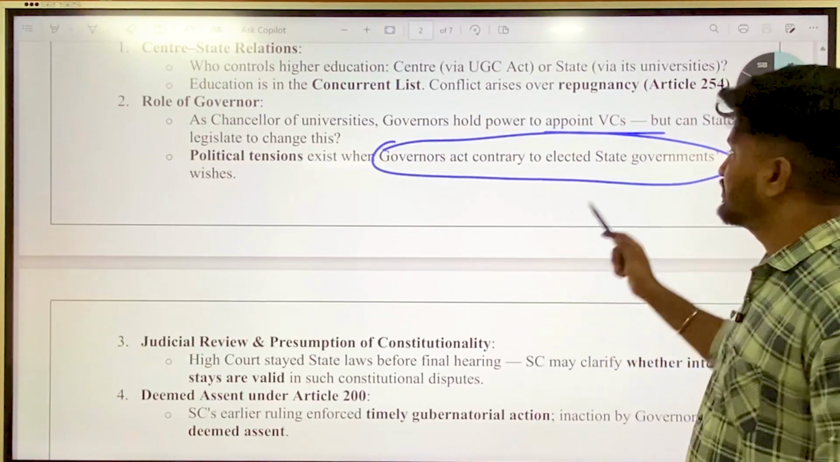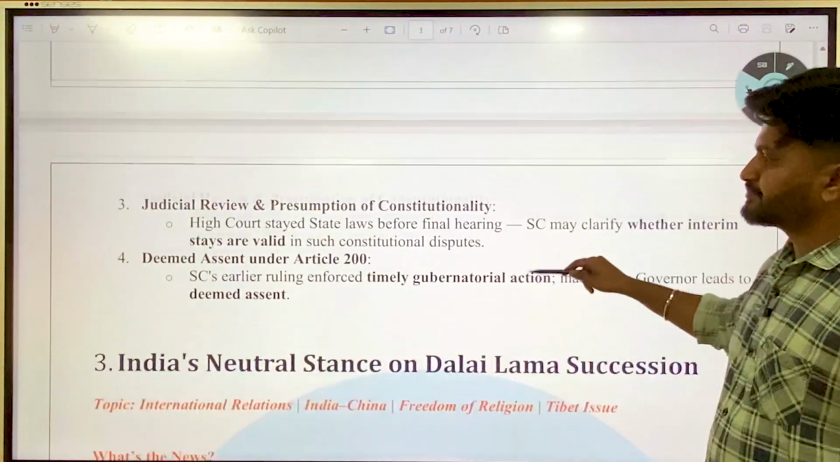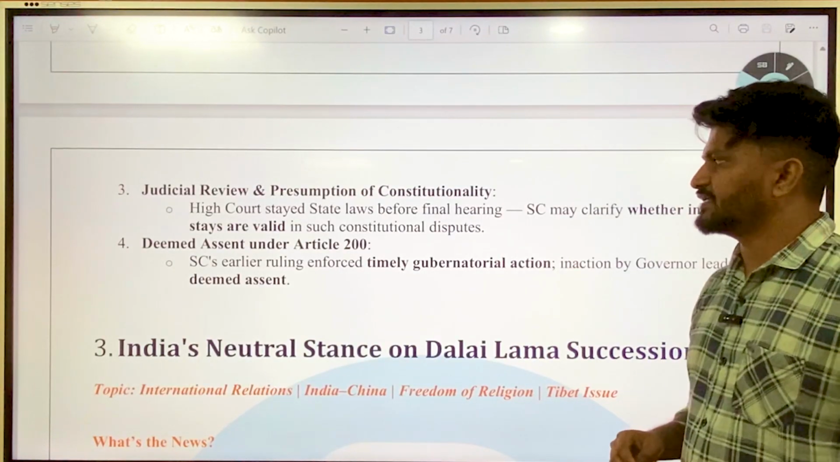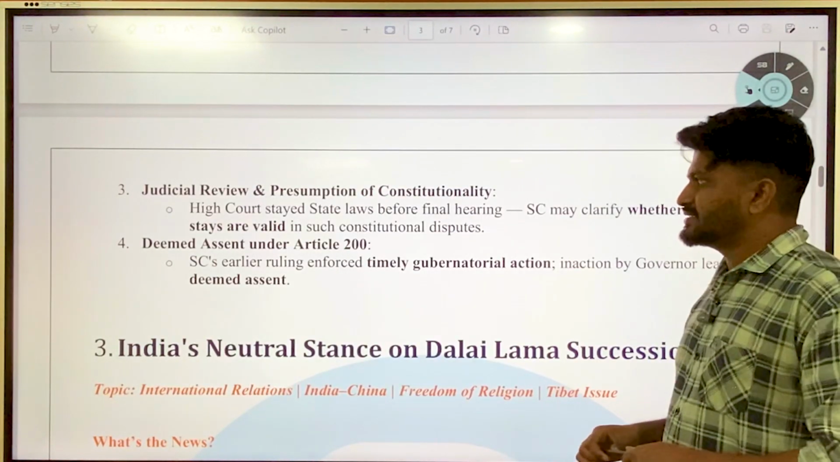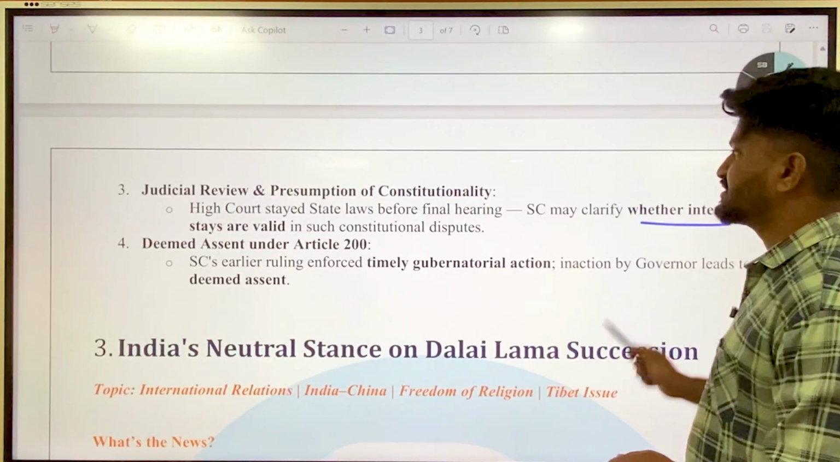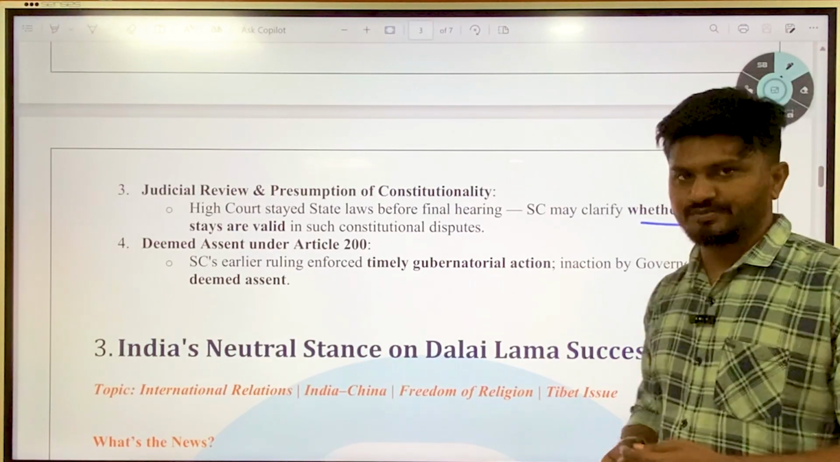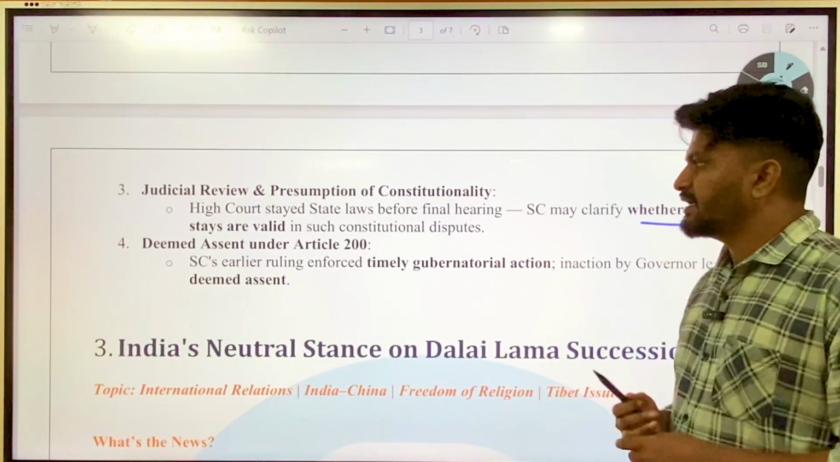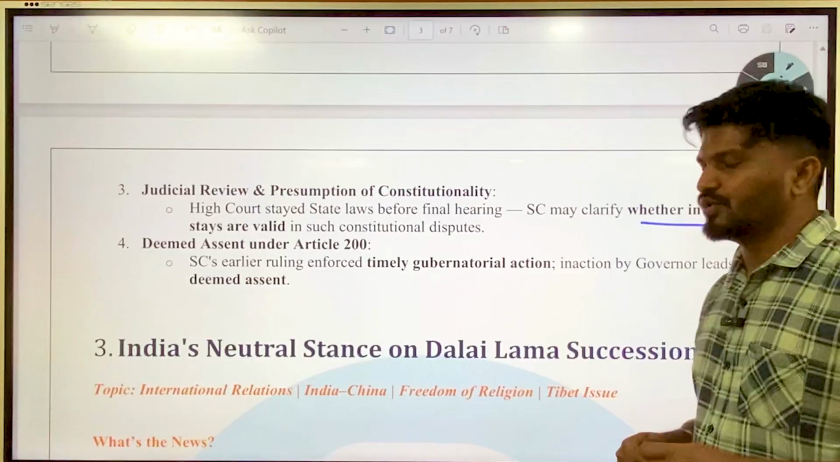That comes in conflict with the constitution as well. Then, with respect to judicial review and presumption of constitutionality, the High Court stayed state laws before the final hearing. The SC may clarify whether interim stays are valid in such constitutional disputes. Again, this question has to be answered by the Supreme Court. And then, deemed assent under Article 200.